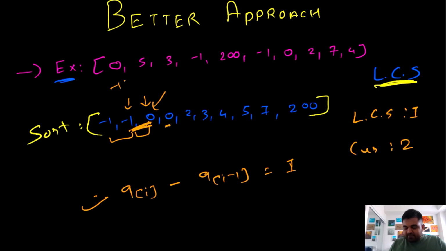Now again we check with this value. This value is again 0, and it's the same as this one, so we ignore it. We don't need to do anything. Now again we check with this value, which is actually 2. With this 2, if we put down this equation, 2 minus 0 is not equal to 1, which means that this 2 and 0 are not part of the common subsequence.